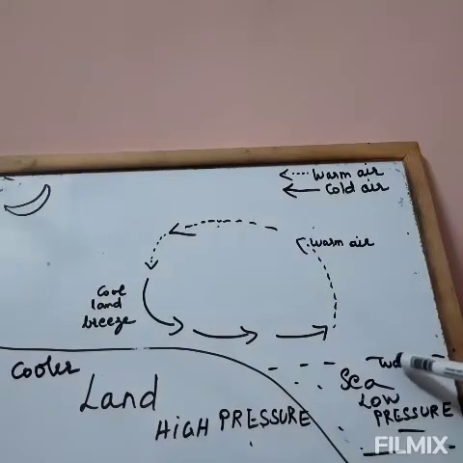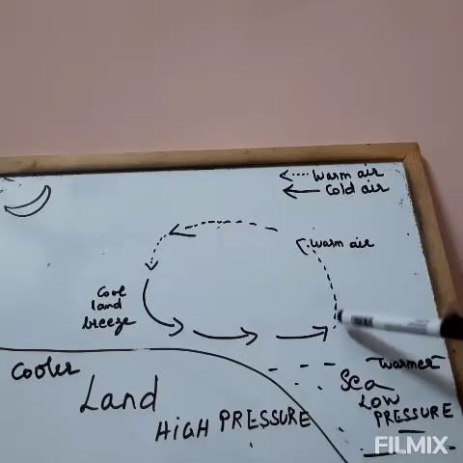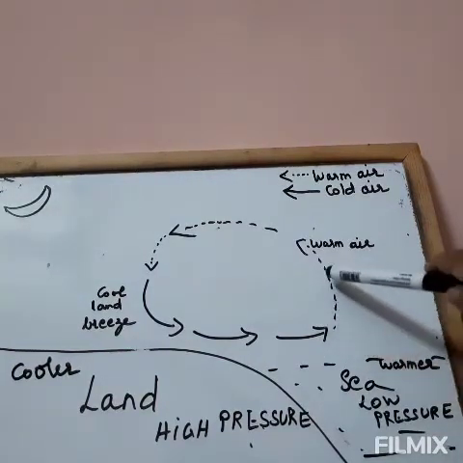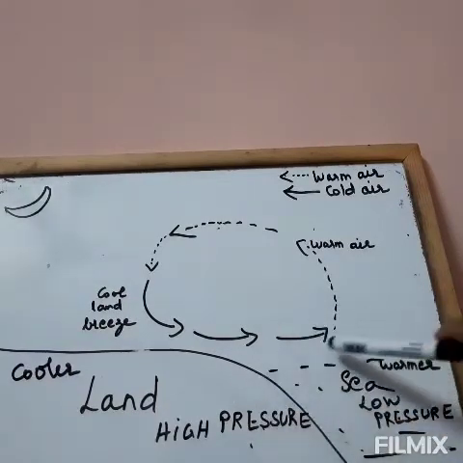Why is low pressure formed over the warmer sea? The air above the sea gets heated up because this portion remains hotter than the land during night time.